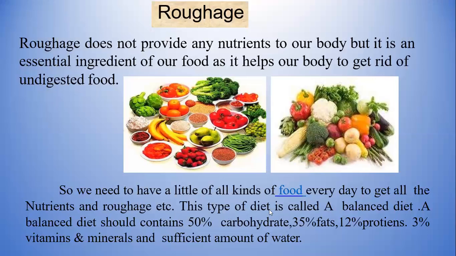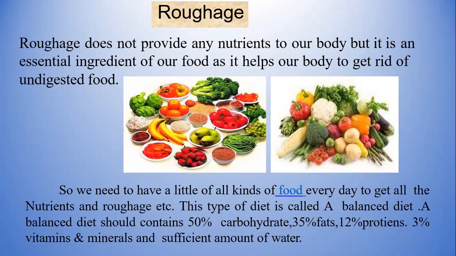This type of diet is called the balanced diet. So we need all kinds of materials. When we take all kinds of food materials in sufficient amounts in our diet, that kind of food we call a balanced diet.